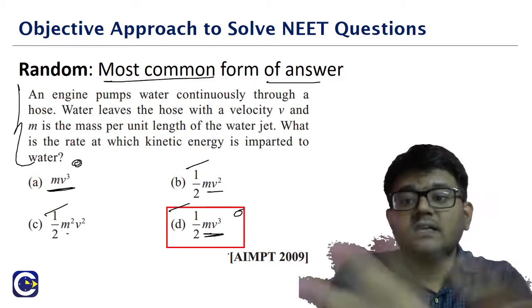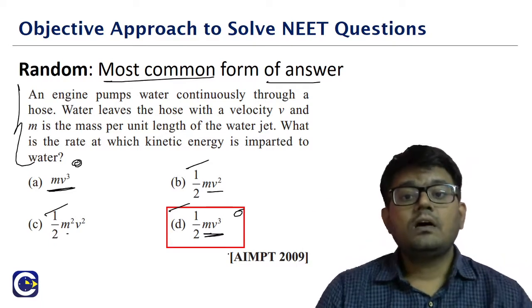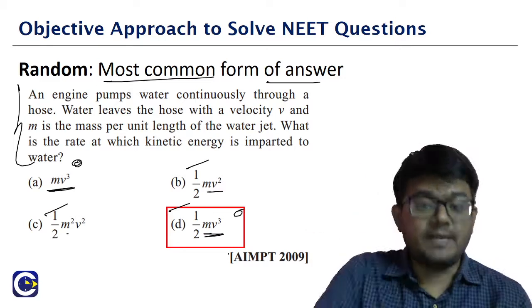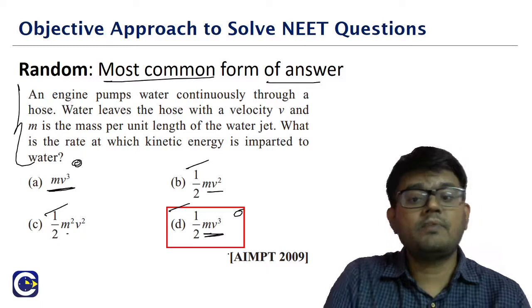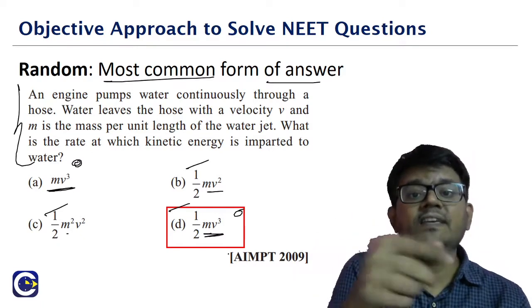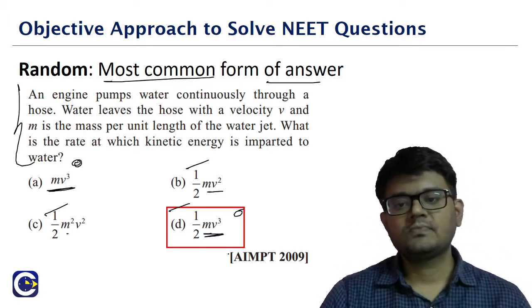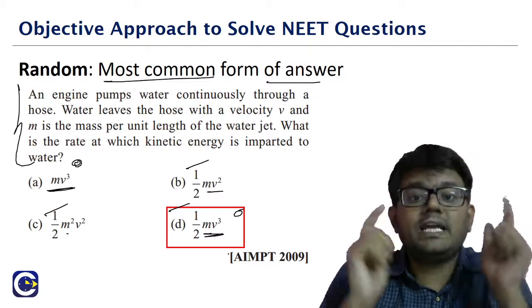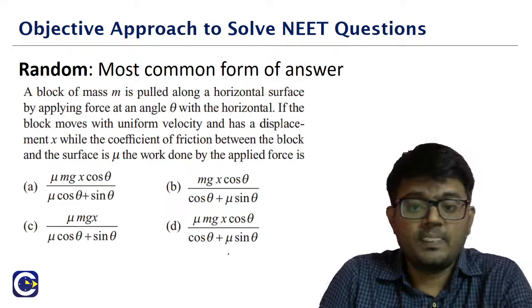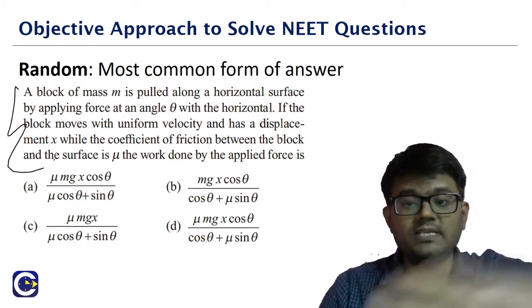This is probably a question related to the electrical pump, a question from the work, energy and power chapter. I'm not even wasting my time to read the question statement, because I'm going with the most common form of answer. You get it? The mv cube term is repeating multiple number of times. Similarly, the factor half is repeating multiple number of times. So the most common form is half mv cube. I'm saying we may not be able to clearly tell that this is the answer with 100% surety. That is why we call it the random approach. In this case, you can see I'm not wasting time to read the entire question statement. So just keep the question as it is.